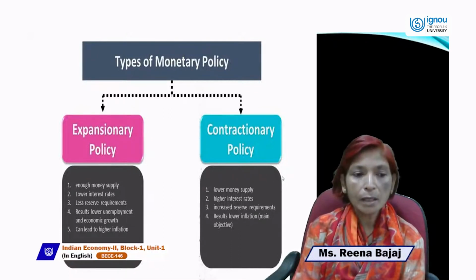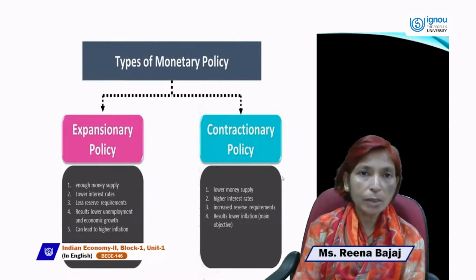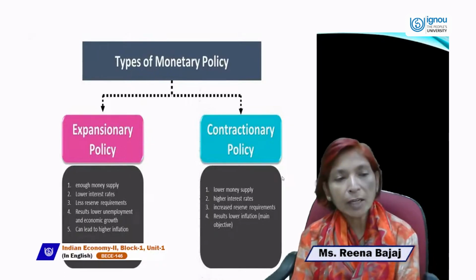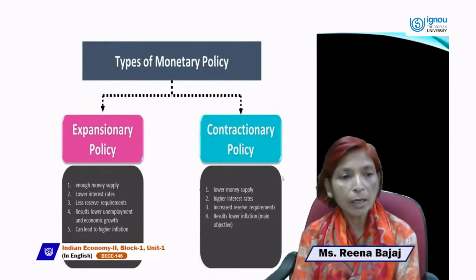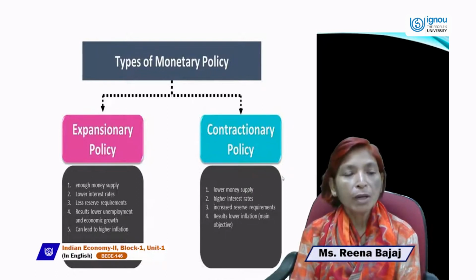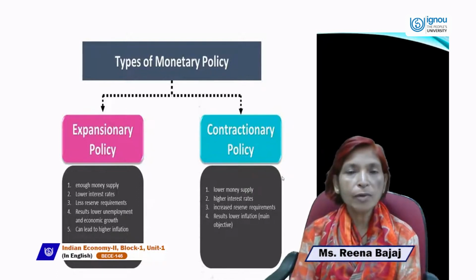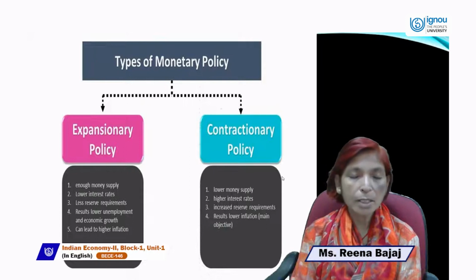Results are lower unemployment and economic growth. When RBI follows expansionary monetary policy, it results in lower unemployment. It means full employment or employment opportunities will be generated and the economy will grow, and it leads to higher inflation.